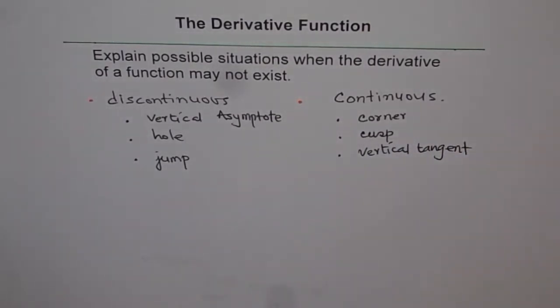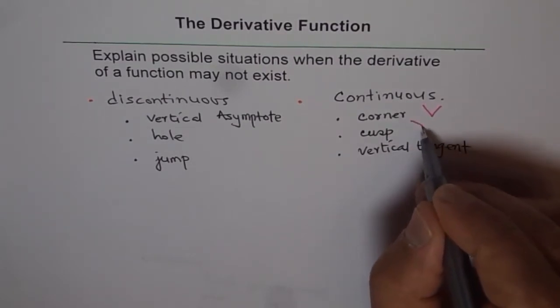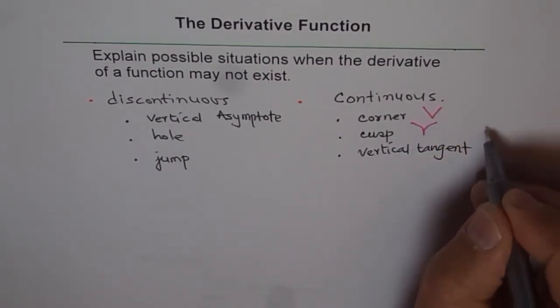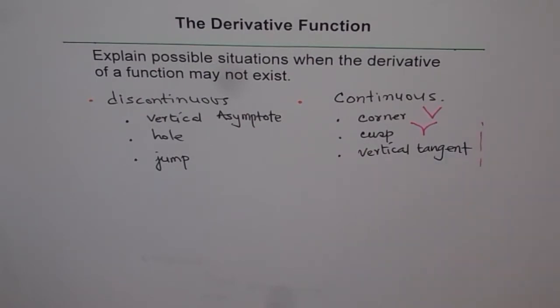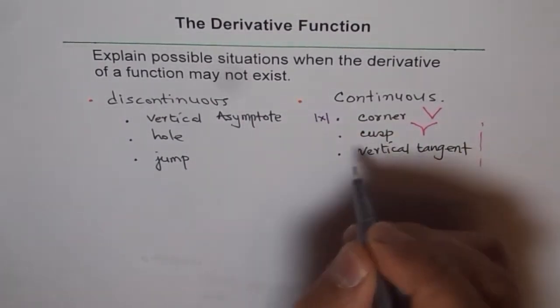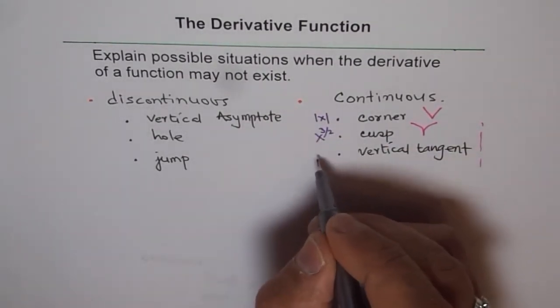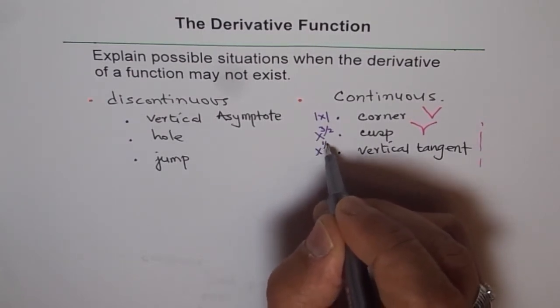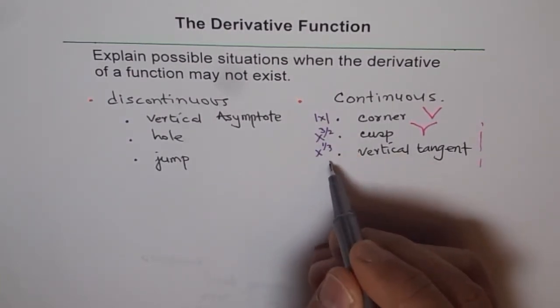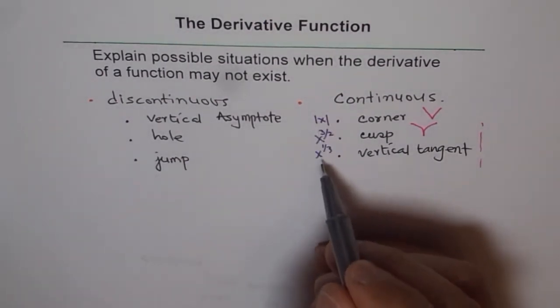So like this, if you explain, you are going to get most of the points. Corner means a function like this, which is the absolute value function. Cusp is like this with a radical, right? And this is a function where the tangent line is vertical, right? So then you can give examples accordingly for each, correct? So corner is absolute x. Cusp is like x to the power of 3 over 2. And vertical tangent could be x to the power of 1 over 3. So these functions are continuous, but still the derivative does not exist for all of them at x equals 0.